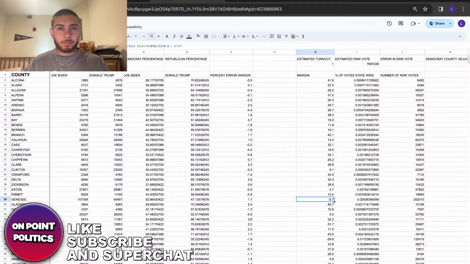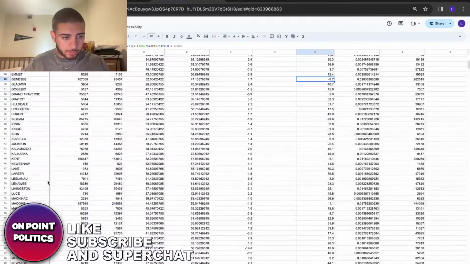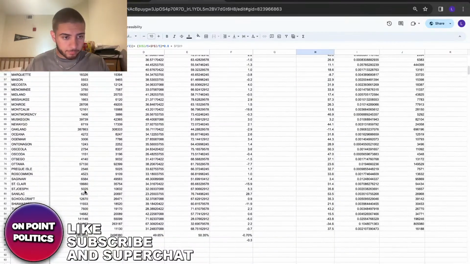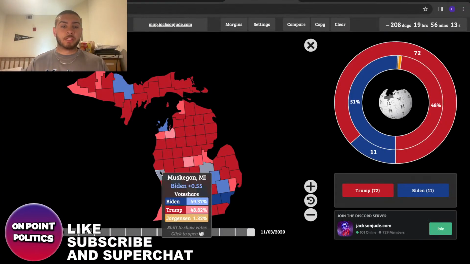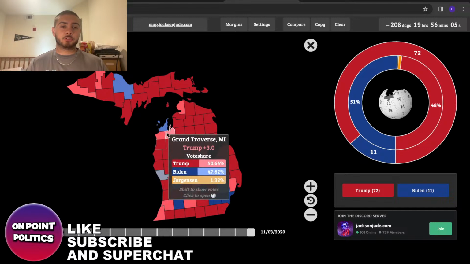Now it's a 5.7 margin of victory for Biden. Even Saginaw County, I think, should be a flip for Trump. I think he should be flipping it on this map. He's winning it by 3.4%. Muskegon should also be flipping for him too. He's winning that by about 3 points as well. And it was a tilt margin of victory for Biden.